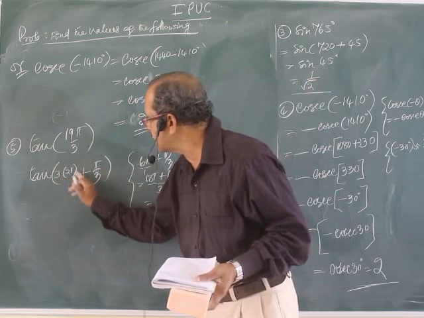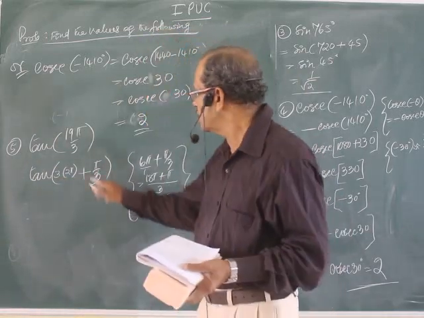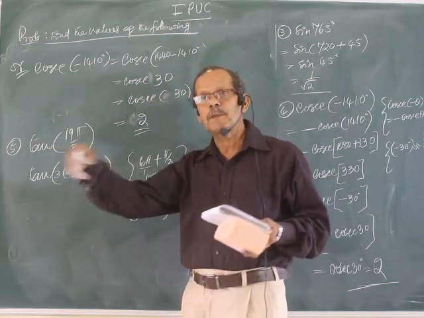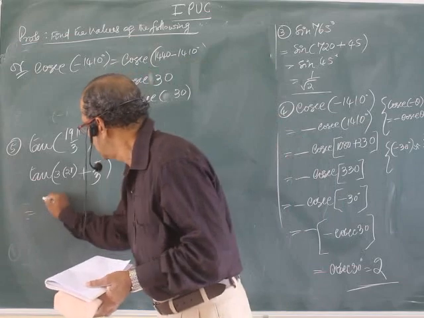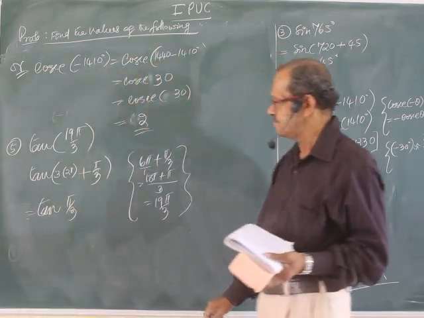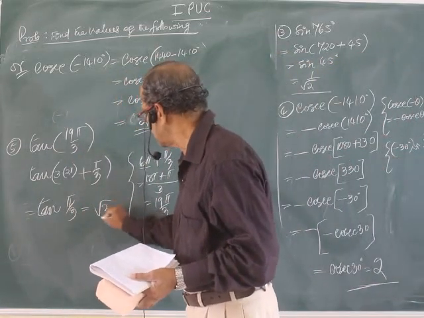This is a multiple of 360, but in radian, 3 into 2 pi. Leave that number and write only pi by 3. Pi by 3 is 60 degree, and tan 60 is root 3.